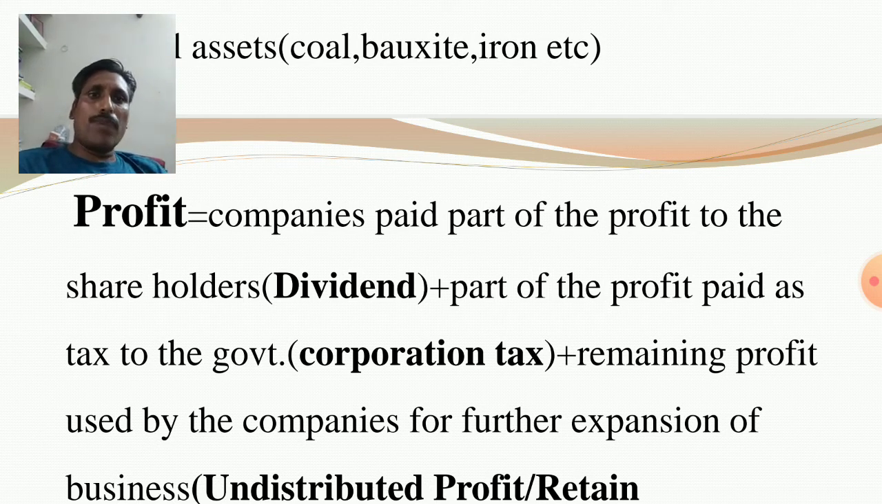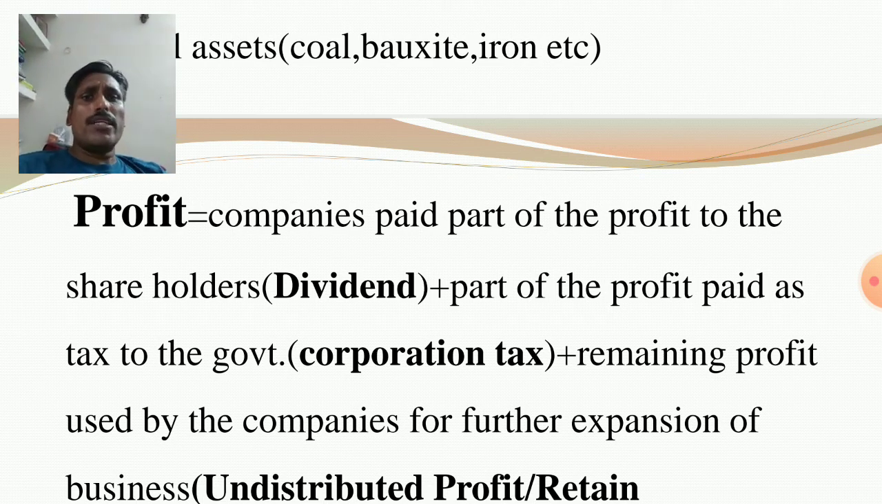So companies paid part of the profit to the shareholders. Those people invested funds on the shares of the companies. They are the shareholders. Their money is used by the companies. So definitely they receive dividend from the companies. So dividend is the part of the profit.